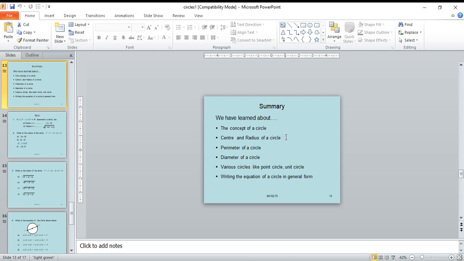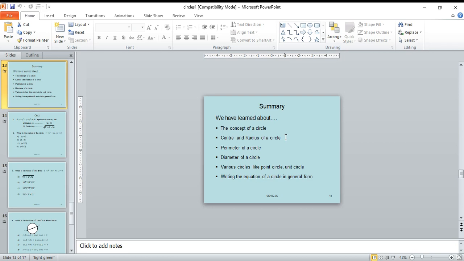Center and radius of the circle: the center is (h, k), and the radius is r. That is, (h, k) equals (-g, -f), and the radius r equals the square root of g square plus f square minus c.